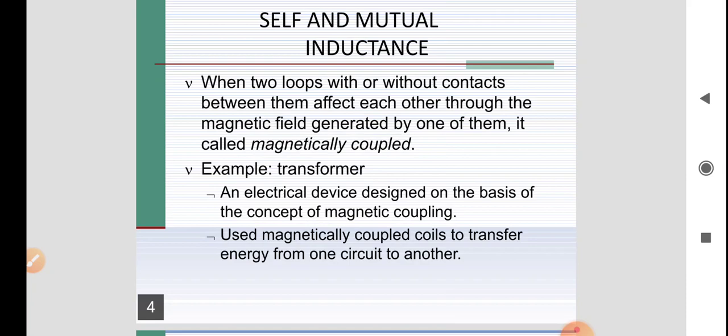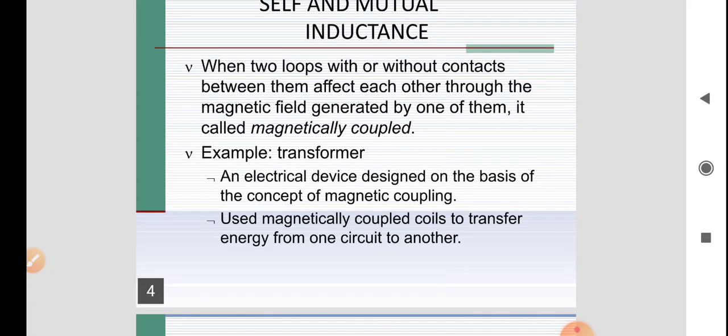If we take an iron bar, wind a coil on that iron bar and apply some external voltage, current flows through the coil. Whenever current flows through a coil, it induces some force. That force is called magnetomotive force.